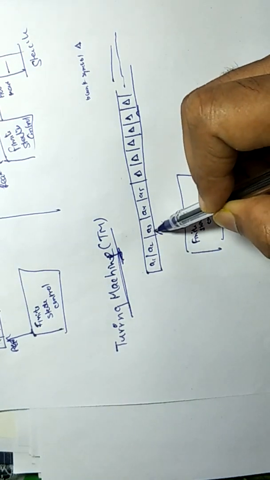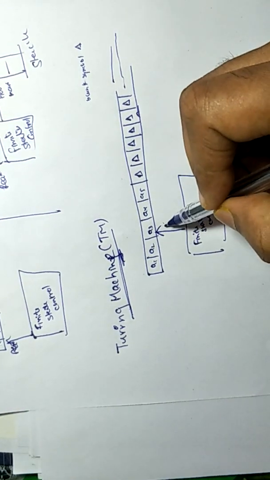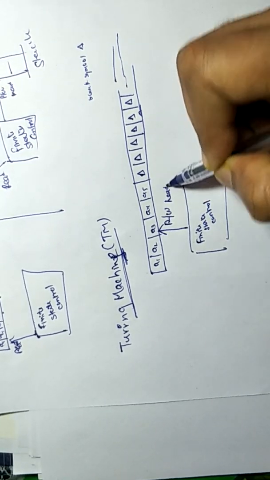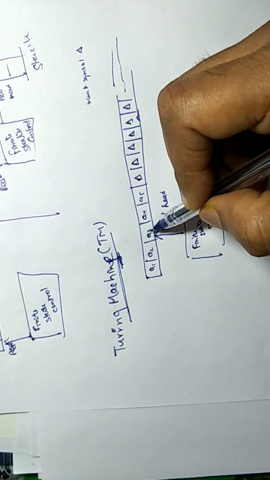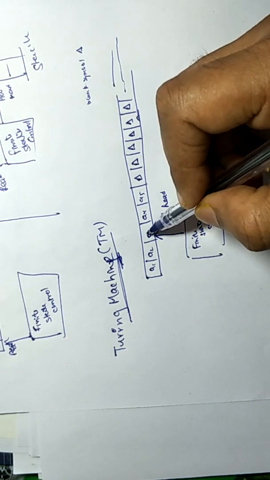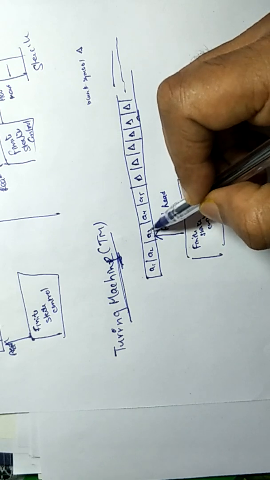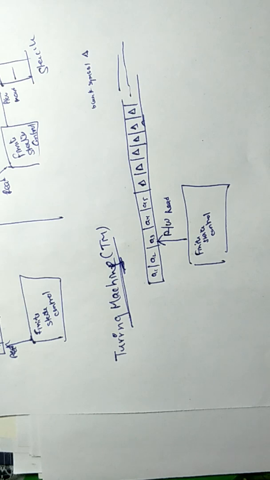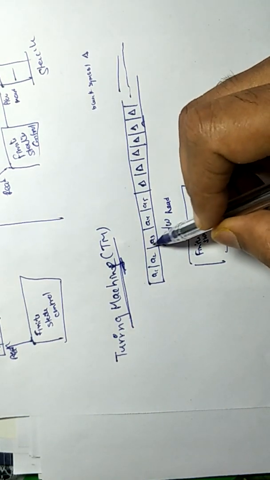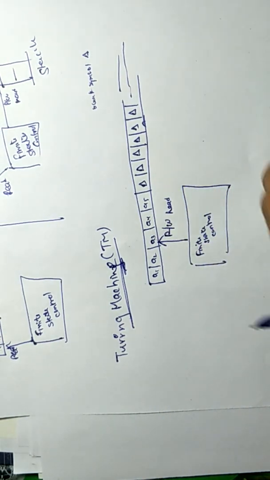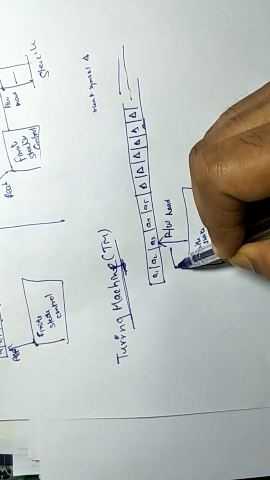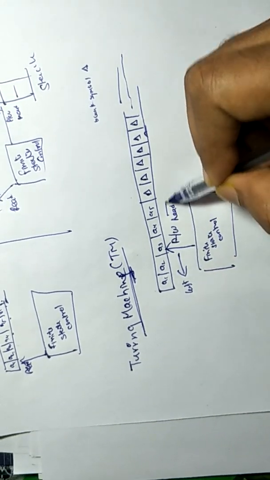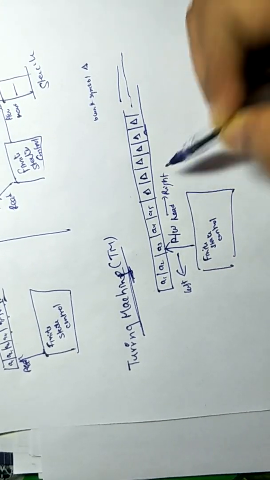That reads some input from the tape, and that head is a read-write head. We can read input here and we can write here also. Suppose it is small a, and we can write capital A in place of small a. After reading this input, we can change it and move in both directions, to the left or to the right.